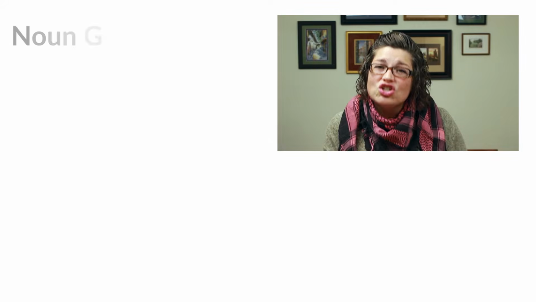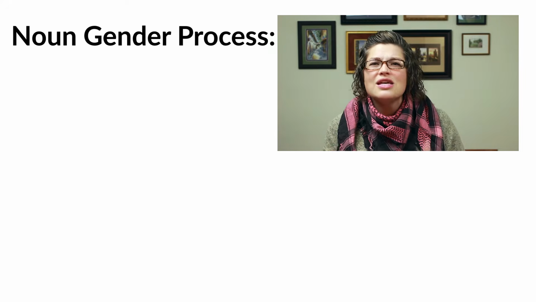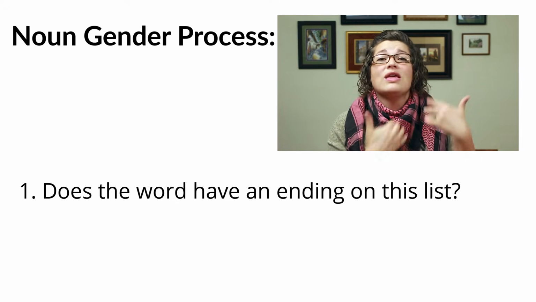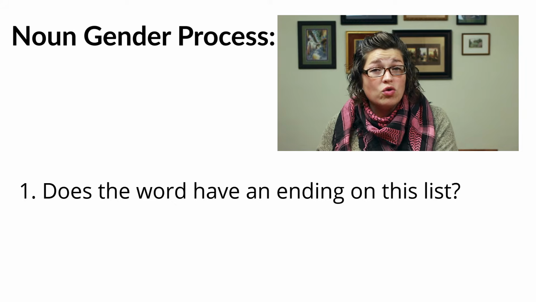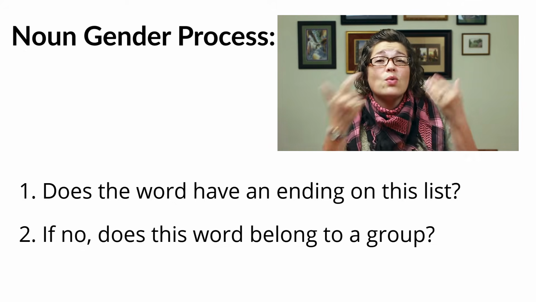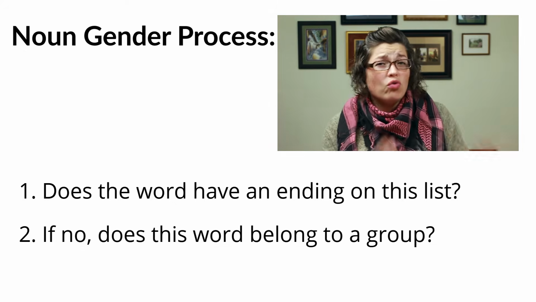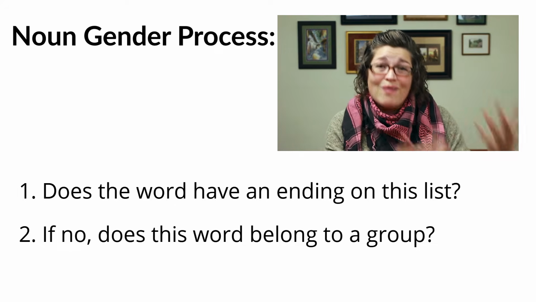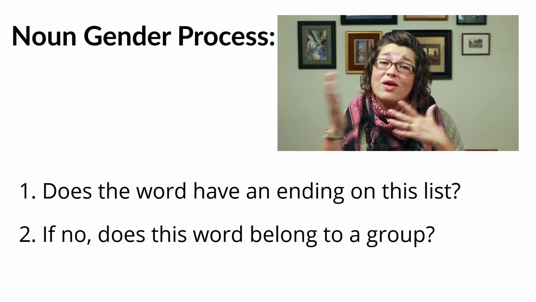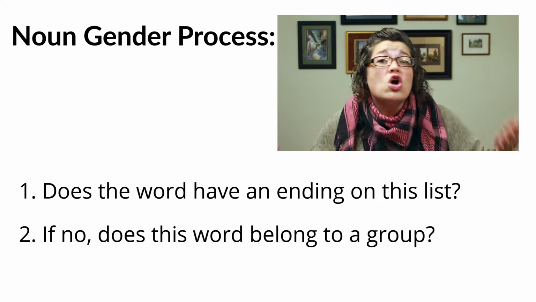So the process that I would recommend to you is when you come across a new vocabulary word, come to a place like my website and check these lists. Check to see, okay, does this have an ending on it that I can associate with being masculine, feminine, or neuter? Yes or no. And then if the answer is no, then I would go check to see, does this belong to a group that I can associate with being either masculine, feminine, or neuter? And most nouns are going to fall into one of those two categories or even both.